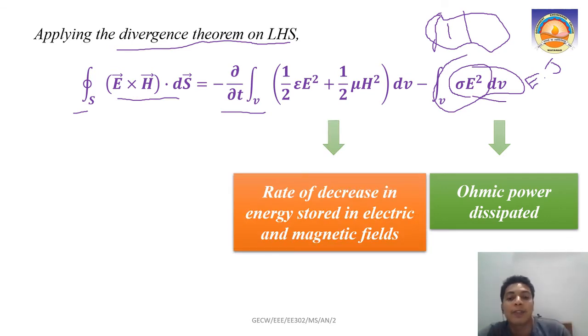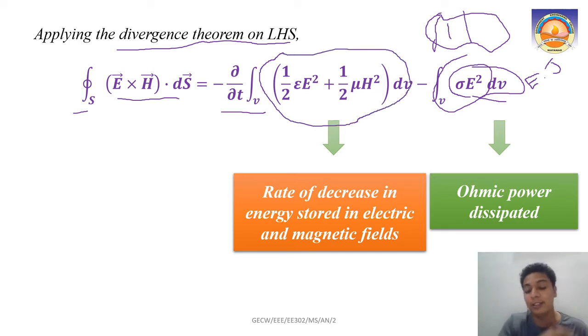What about this term? The first part here is about the energy stored, half epsilon E square plus half mu H square over a volume, right? So you get the overall energy stored in the particular volume in its electric and magnetic field. Okay, not as conduction losses, but in its electric and magnetic field. But there is a dou by dou t also, means what?